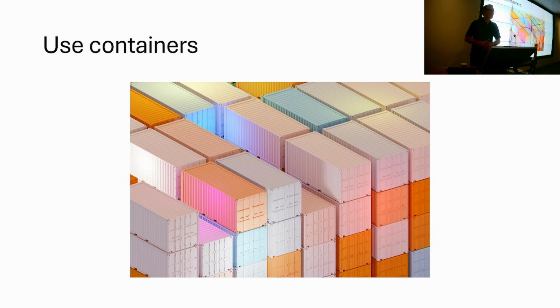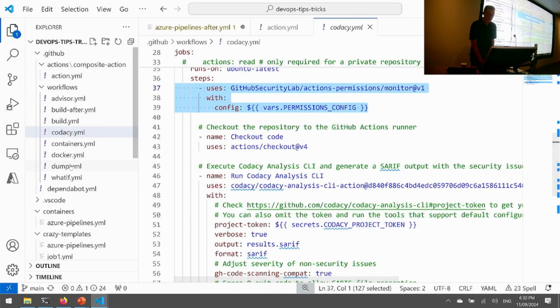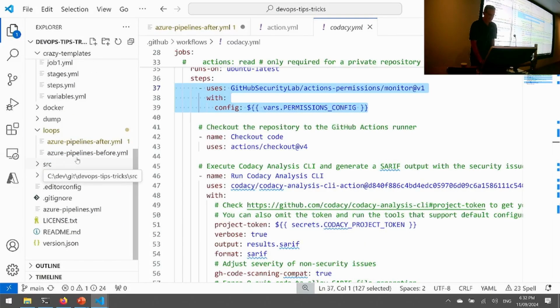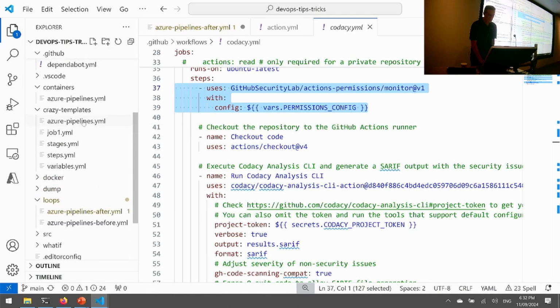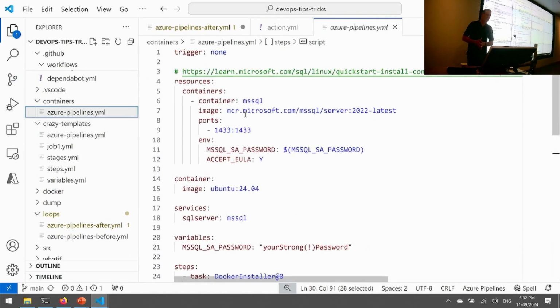So there's both GitHub Actions and Azure Pipelines have a pretty good story about using containers. Let's have a look at Azure Pipelines first. And here we go. So I've got a pipeline here. It's using containers in 3 different ways.